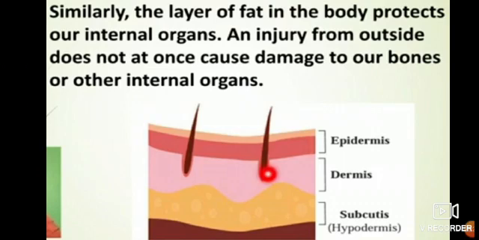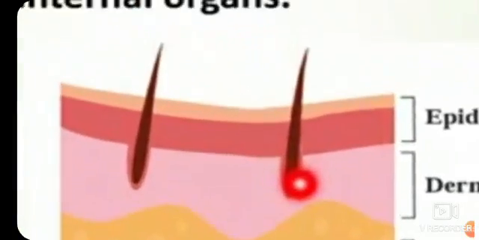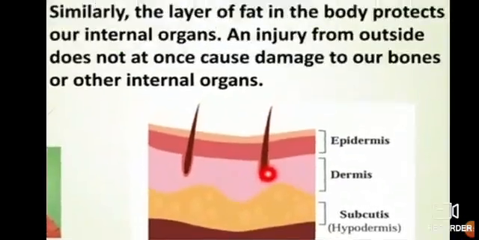This is the first layer. The first layer is our skin. Then if you see down after the skin layer, there is a yellow part. See here. This yellow part is known as the fat layer.